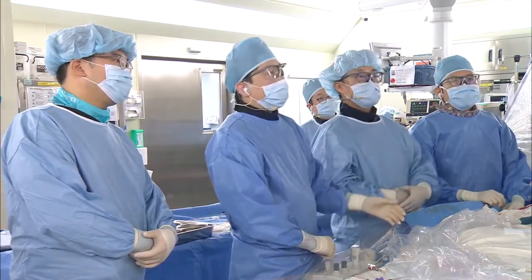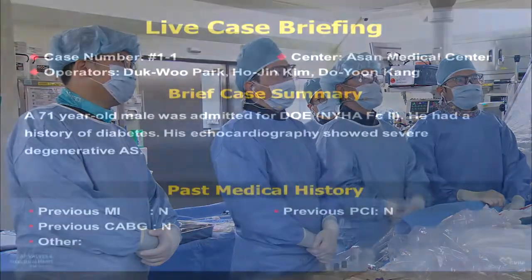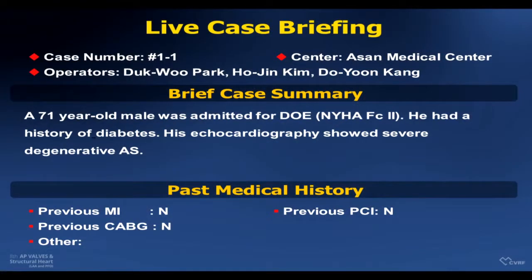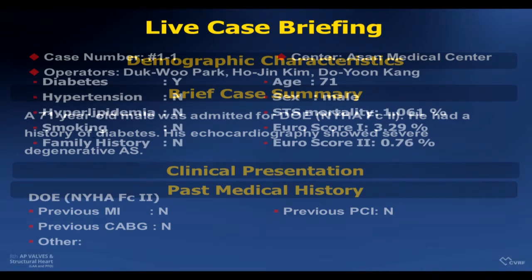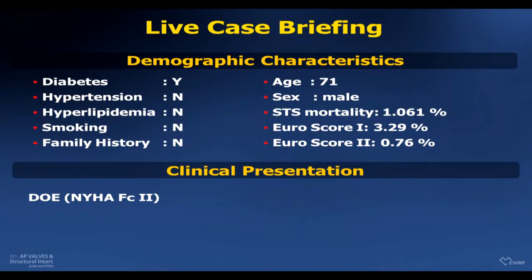Yes, our first patient is a 71-year-old gentleman admitted for dyspnea. He had a history of diabetes, and his echocardiography showed severe degenerative aortic stenosis. He had no other medical history before. His STS mortality score is 1.06% and Euro score is 0.76%. So it's a very low-risk patient.